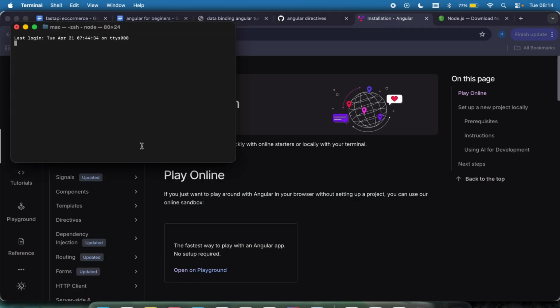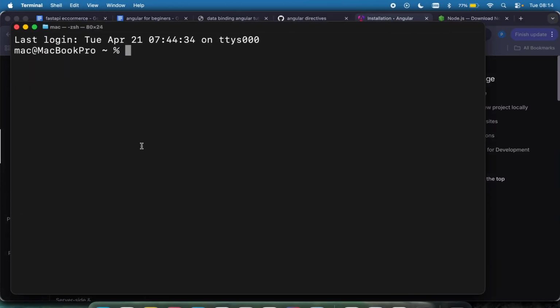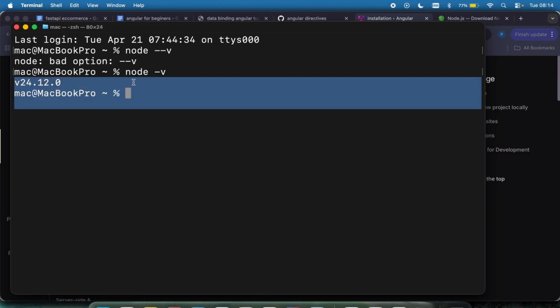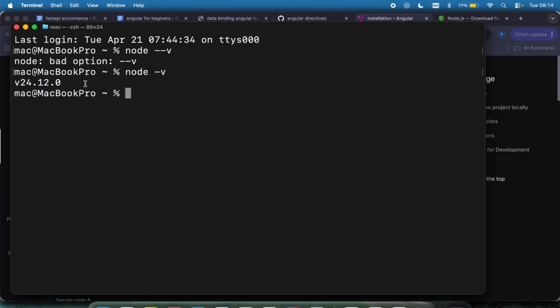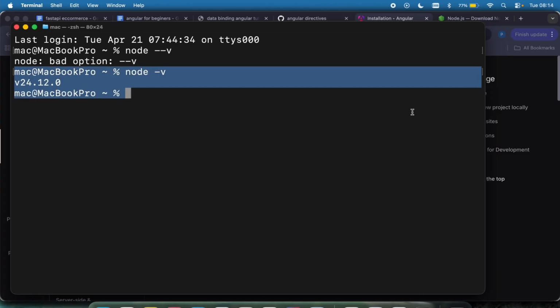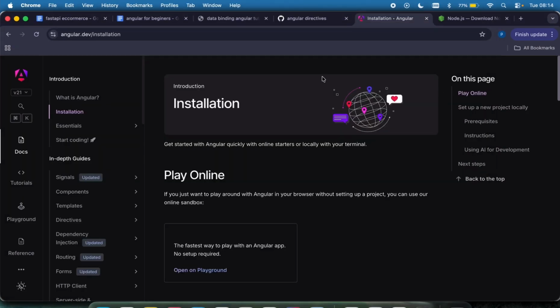I'm just going to make this a little bit bigger. I'm just going to say node space dash v. Okay, node space dash v is going to show you the current Node version you have. If by the time you do this it says command not found, it means that you do not have Node.